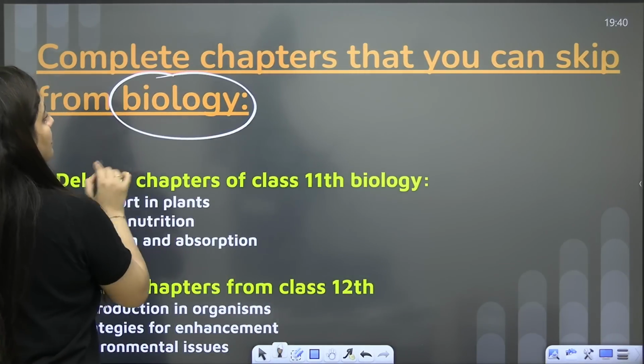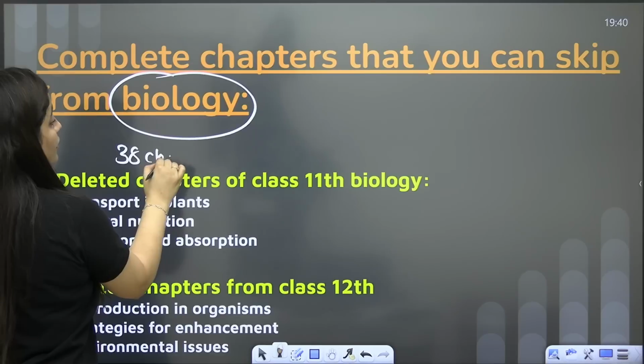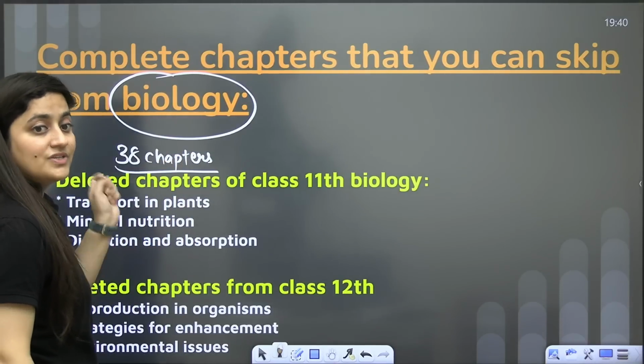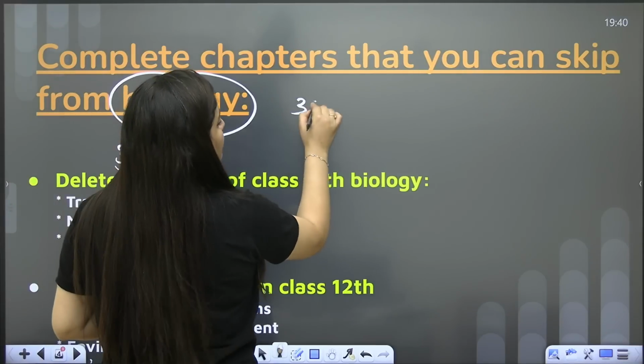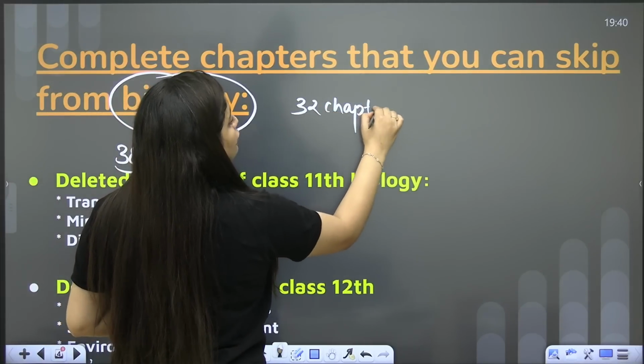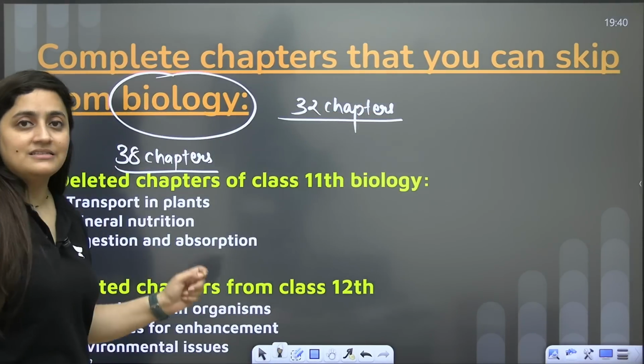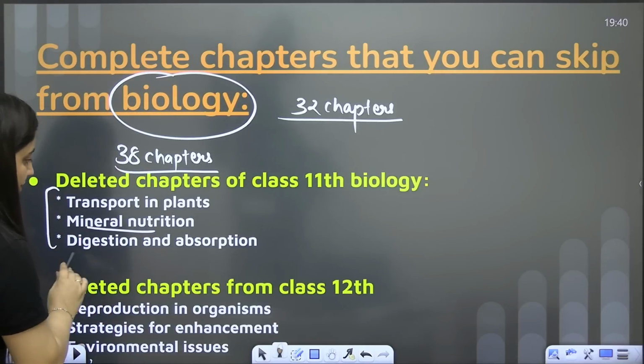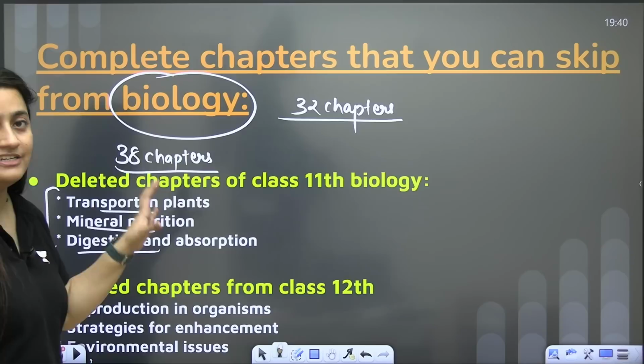When we talk about biology, earlier, before 2024, 38 chapters used to be there when we talk about the syllabus of class 11th and 12th, but now 32 chapters are there. So a total of 6 chapters are deleted from class 11th and 12th. From class 11th, transport in plants, mineral nutrition, and digestion and absorption, these 3 chapters are deleted.